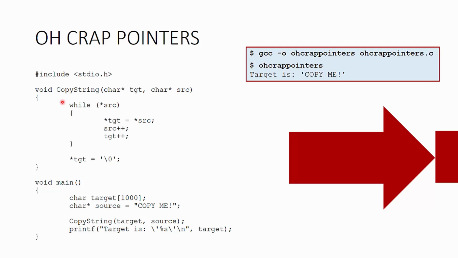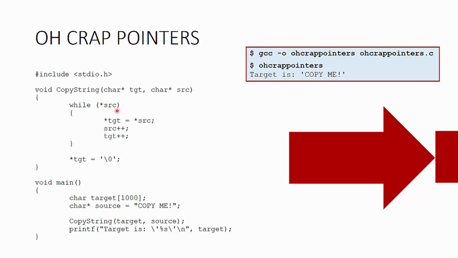And the null terminator is added by default to this source string down here when it's defined. You can't see it there, but it's added automatically when you define a string like this. So this particular while loop is going to run until it hits 0, which is the integer value of a null terminator character. Remember that every character has a corresponding integer value also. It's that ASCII table that translates between the printable character and its integer value, 0 through 256.